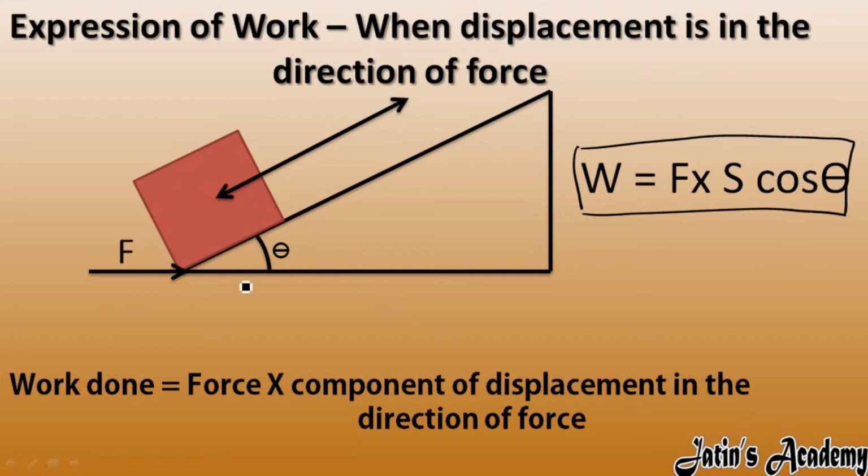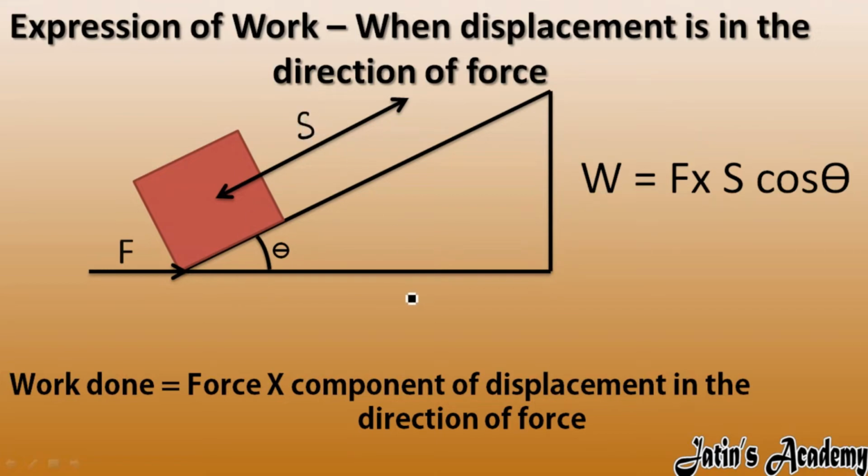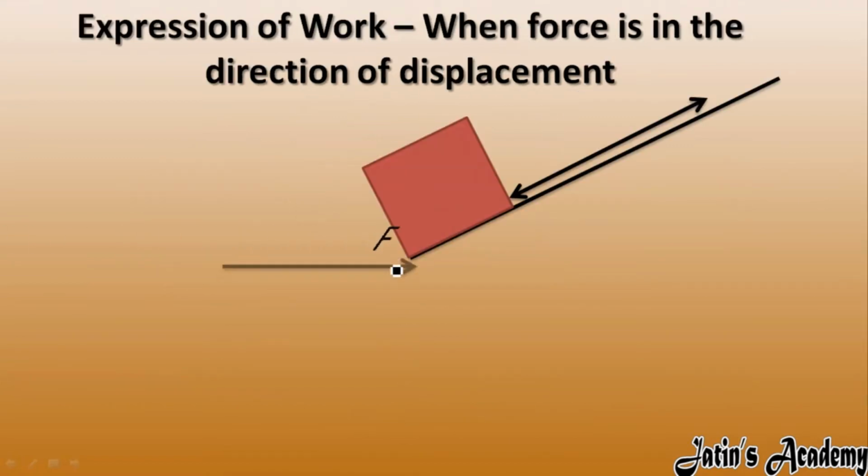Now the first thing we have done is we took displacement in the direction of force. Now in the next case we will take force in the direction of displacement. In this case we will make a formula of work done when we take force in the direction of displacement. So how will we take force?